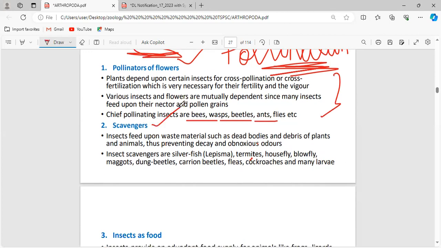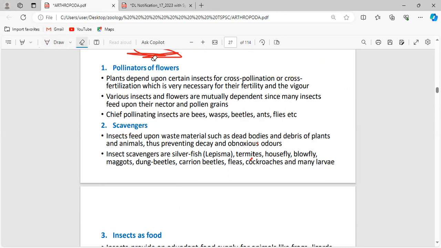Now next is scavengers, and they are going to scavenge. In case of unexpected death of animals in a forest area, we humans cannot clean all those dead bodies. Just imagine the Amazon forest in Brazil, or whatever forest.